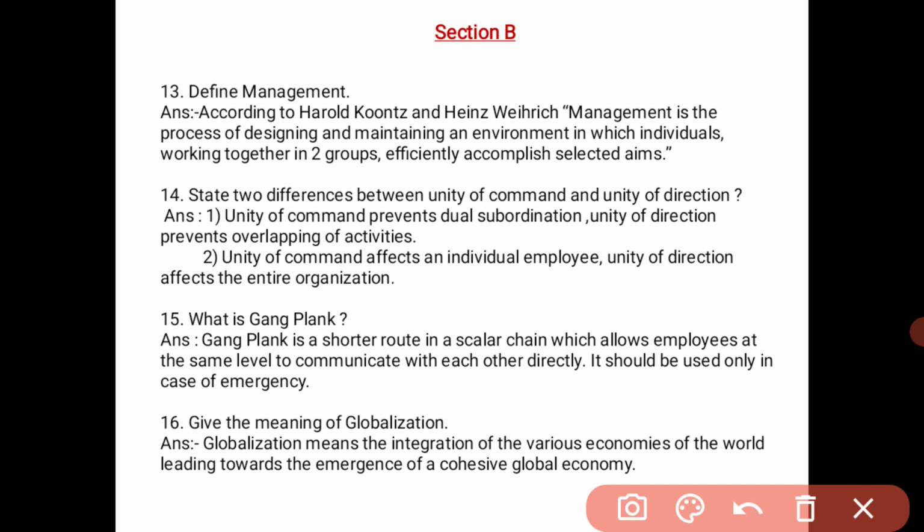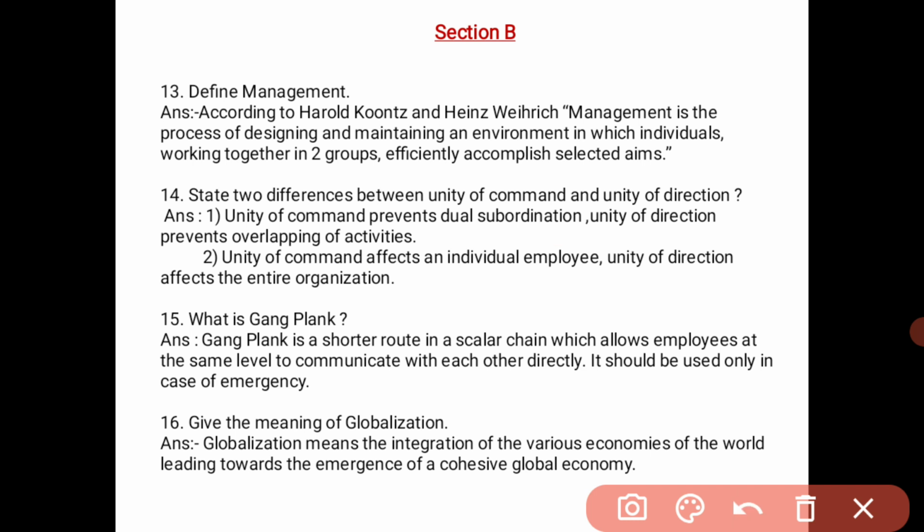Next, state any two differences between unity of command and unity of direction. Unity of command and unity of direction are principles of management, and you have to make the difference between both principles here. Unity of command prevents dual subordination, whereas unity of direction prevents overlapping of activities. This is one of the differences.